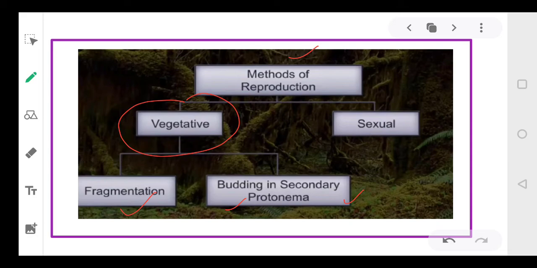As we all know, dear students, that during sexual reproduction there is always involvement of two individuals, or you can say two sexes. One is male, another is the female, and the male and the female gametes will be present in the sex organs. The male sex organ is called antheridia and the female sex organ is called archegonia.